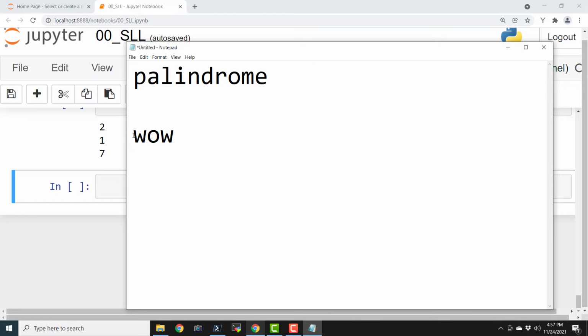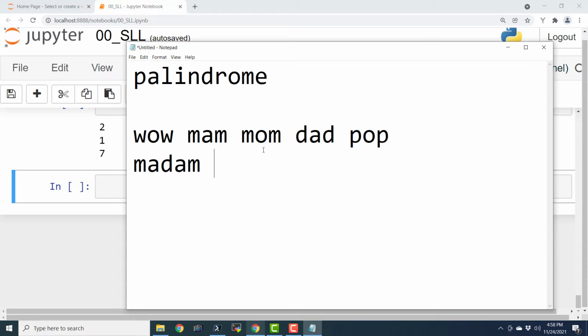Now, if you read it from the beginning, W-O-W, and if you read it from the end, that is also the same, W-O-W. Can you think of any other word like that? One is ma'am, mom, dad, all the relations, and pop, and let us go for bigger words, madam, R-A-D-A-R. These are palindrome strings.